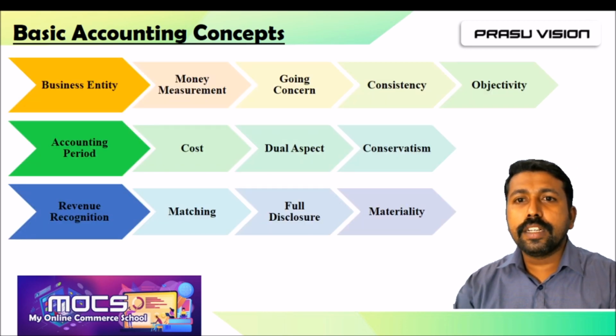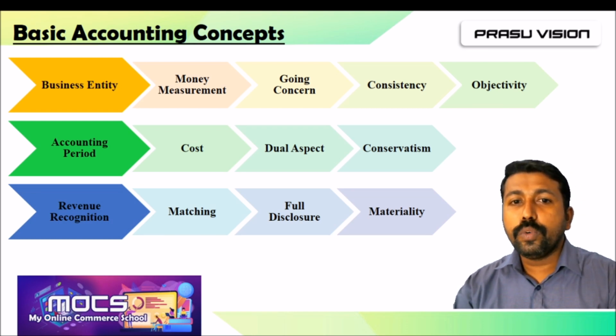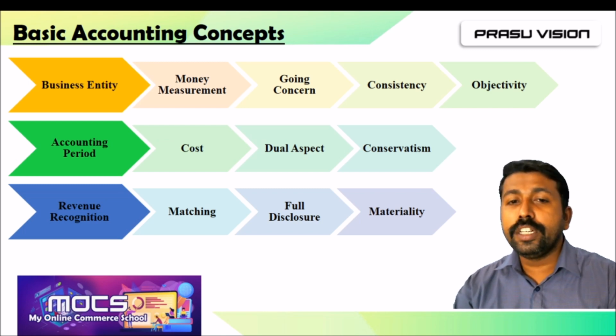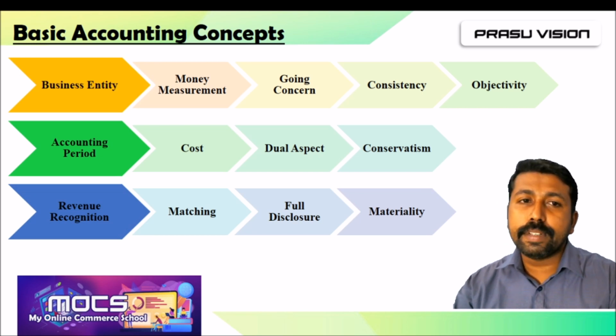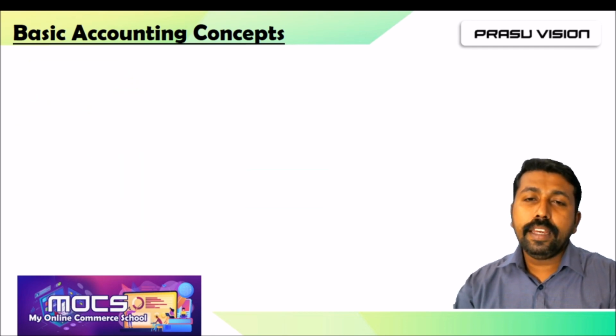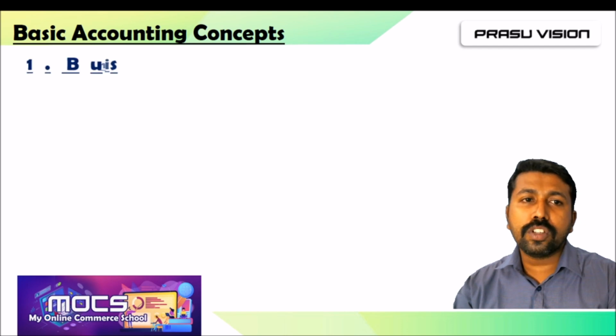So these are the accounting concepts we are going to learn: business entity concept, money measurement concept, going concern concept, consistency concept, accounting period concept, cost concept, dual aspect concept, conservatism concept, revenue recognition concept, matching concept, full disclosure concept, materiality concept, and the concept of objectivity. Around 13 concepts we have to learn. So be ready for learning the first concept, that is